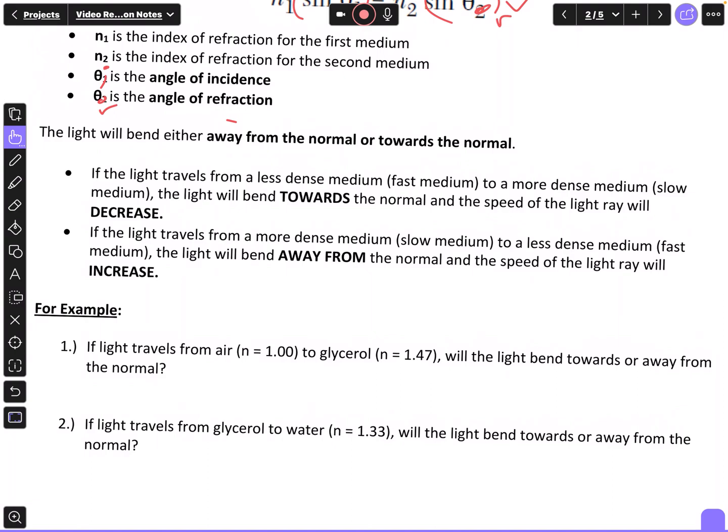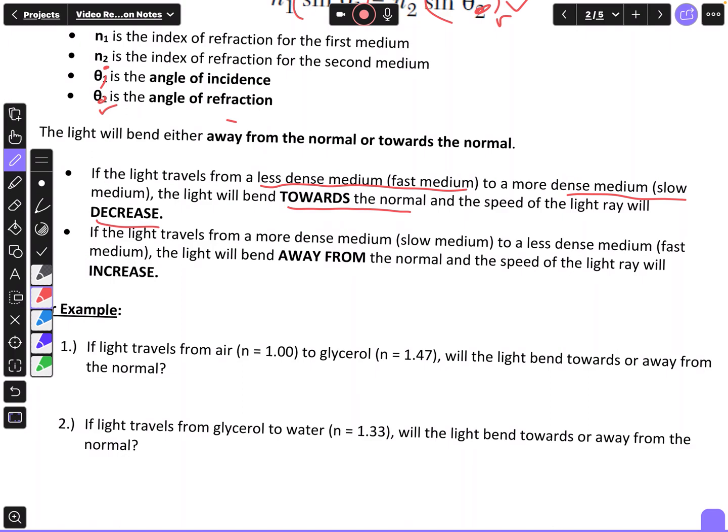If light travels from a less dense medium, which is a fast medium where light travels fast, to a more dense medium, a slow medium, the light will bend towards the normal and the speed of the light ray will decrease. It's very important that you memorize this. These will be test questions.